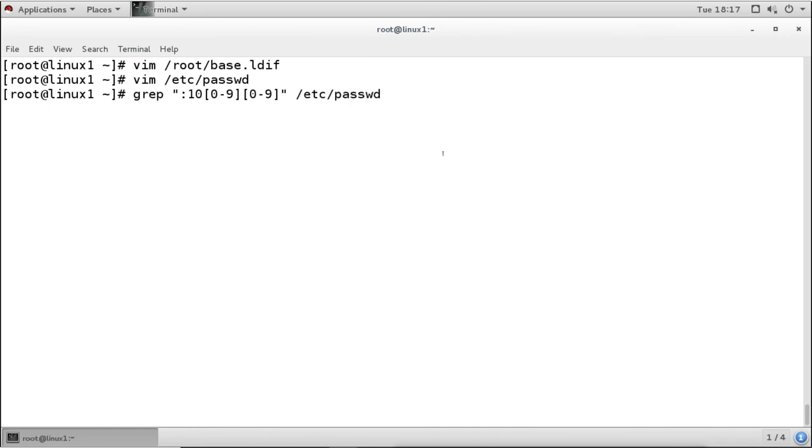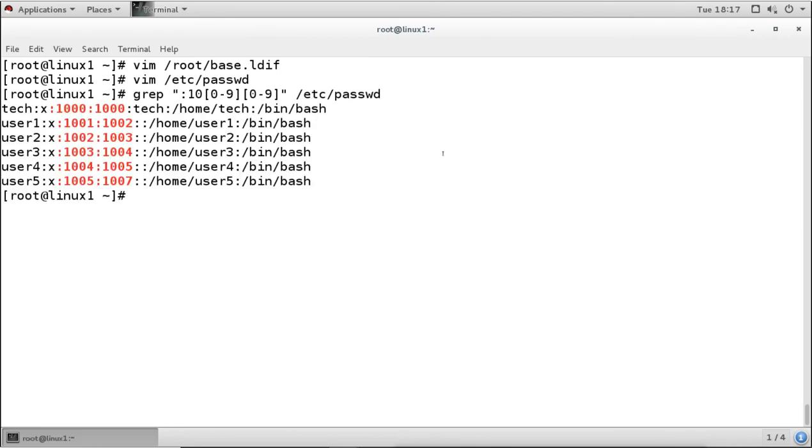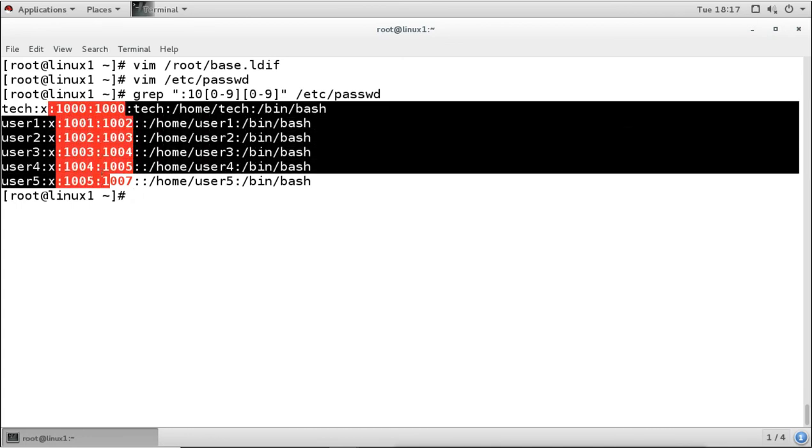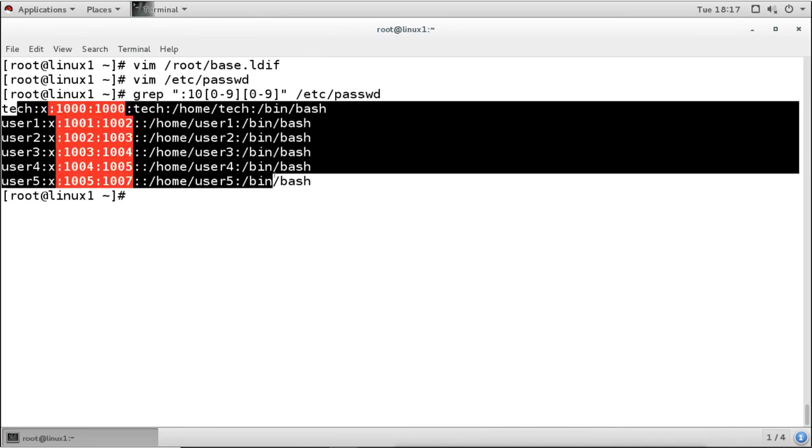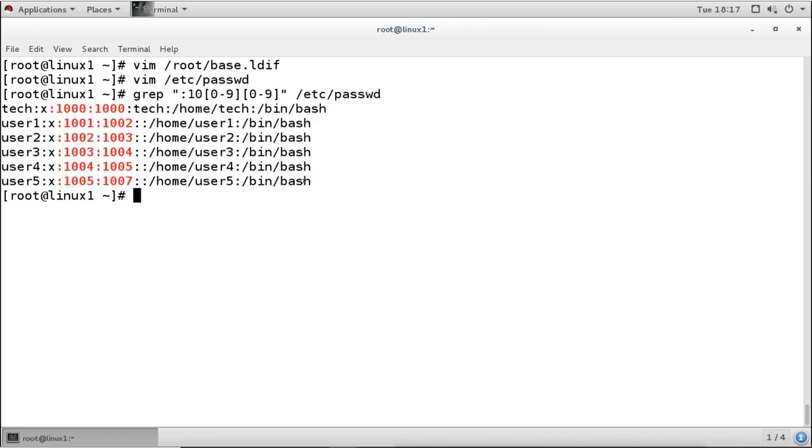Now when you run this, it will show you the normal users, with UIDs from 1000 to whatever UID you have. So it is only extracting the information of the normal users, not the system users. I will forward this information to a new file, which will be our new passwd file, and we will use this file to input the data into the LDAP database. Now this is the password information.